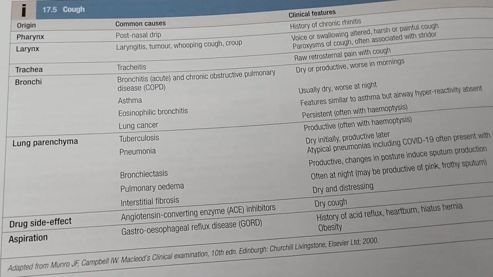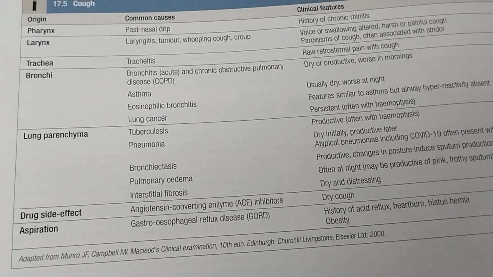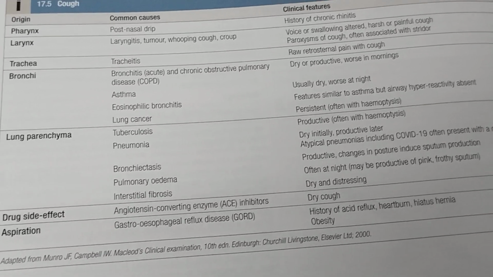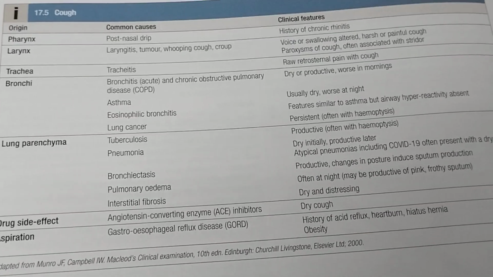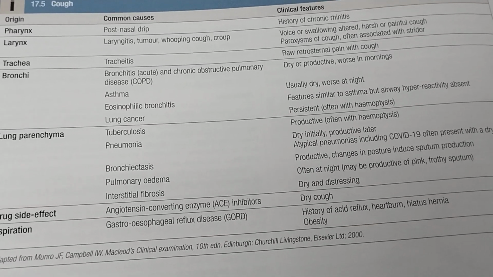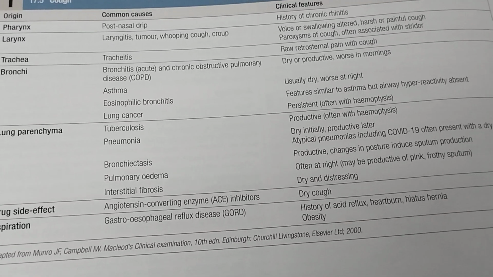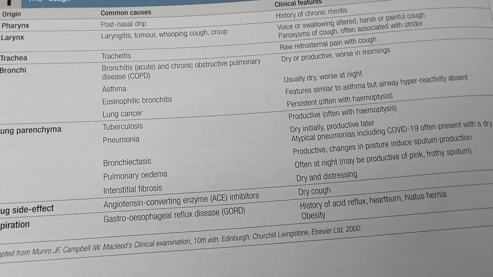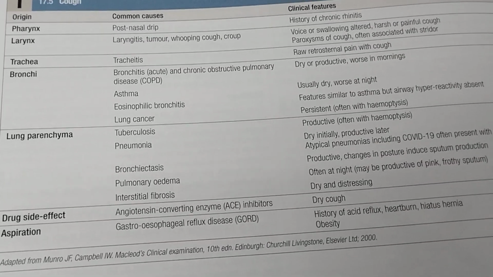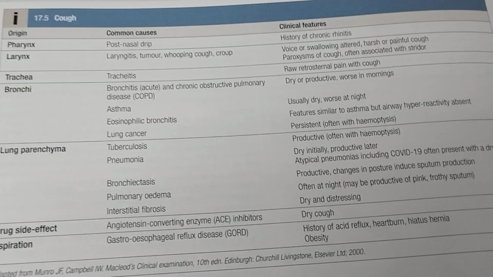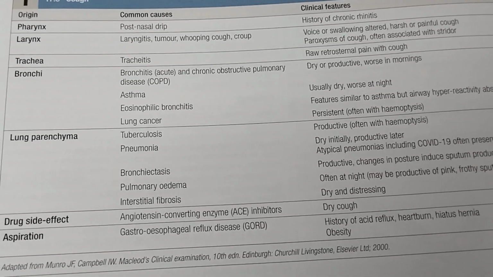Common causes are laryngitis, tumor, whooping cough, and croup. Clinical features will be voice or swallowing altered, harsh or painful cough, paroxysms of cough often associated with the stridor. Trachea, common cause is tracheitis, which is inflammation of trachea, with raw retrosternal pain with cough.